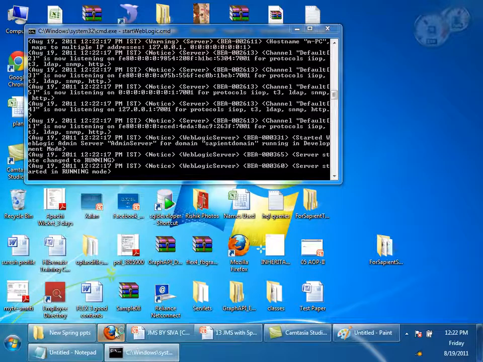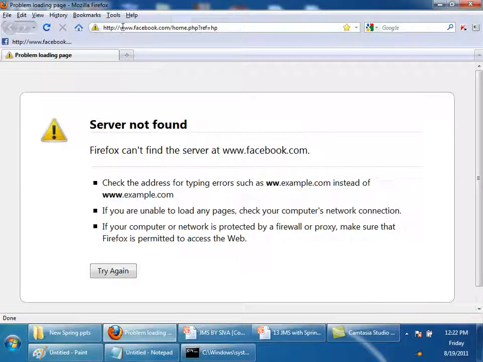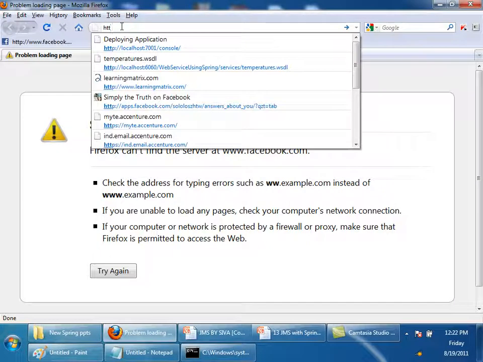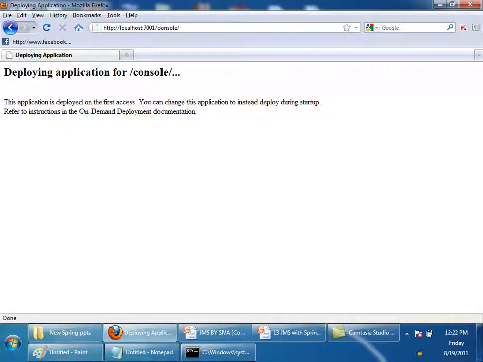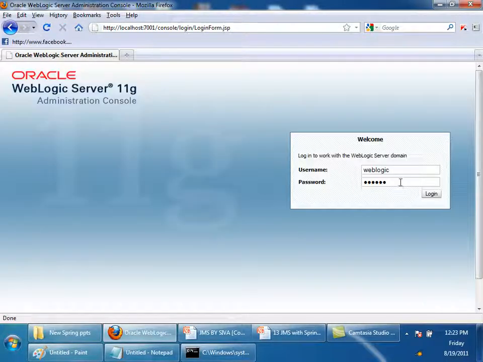Now open your browser and point to localhost:7001/console. Give your password, whatever you gave, and log in.